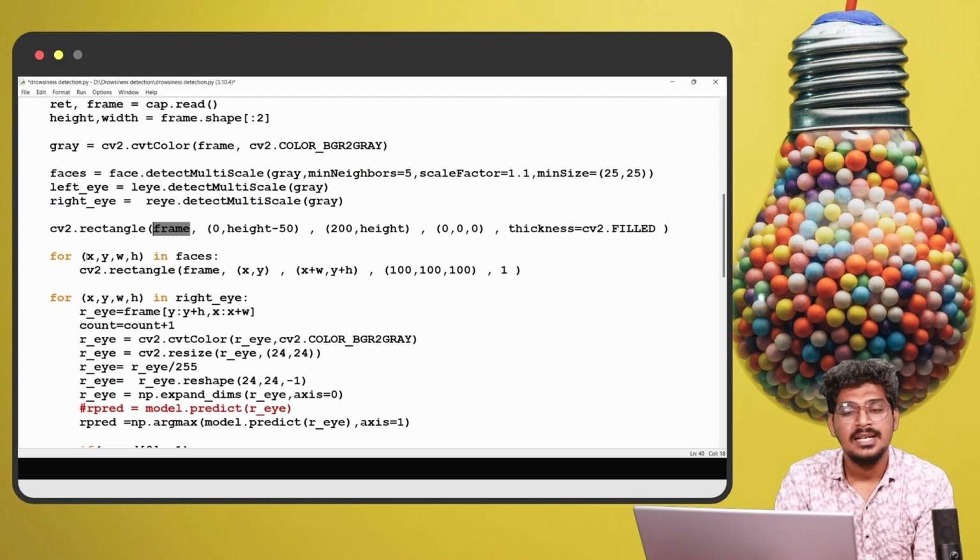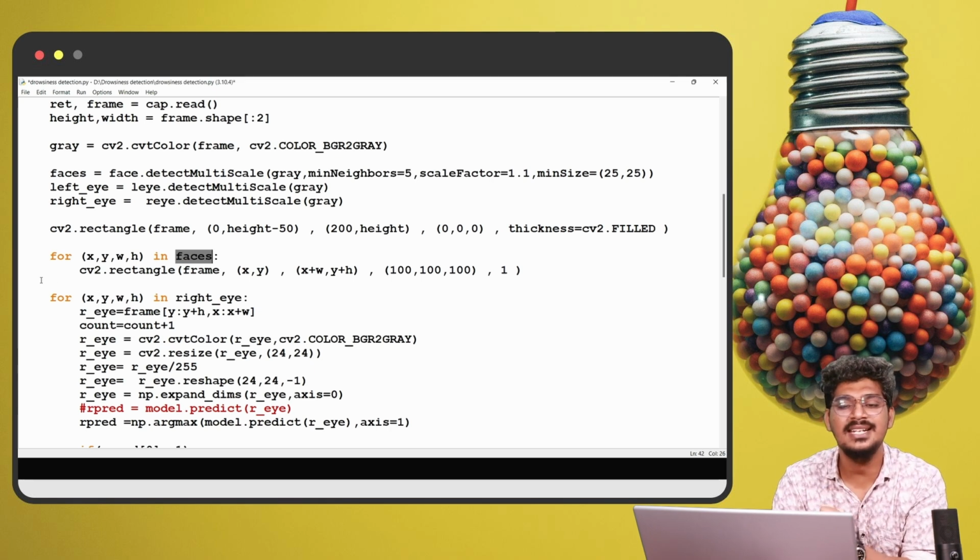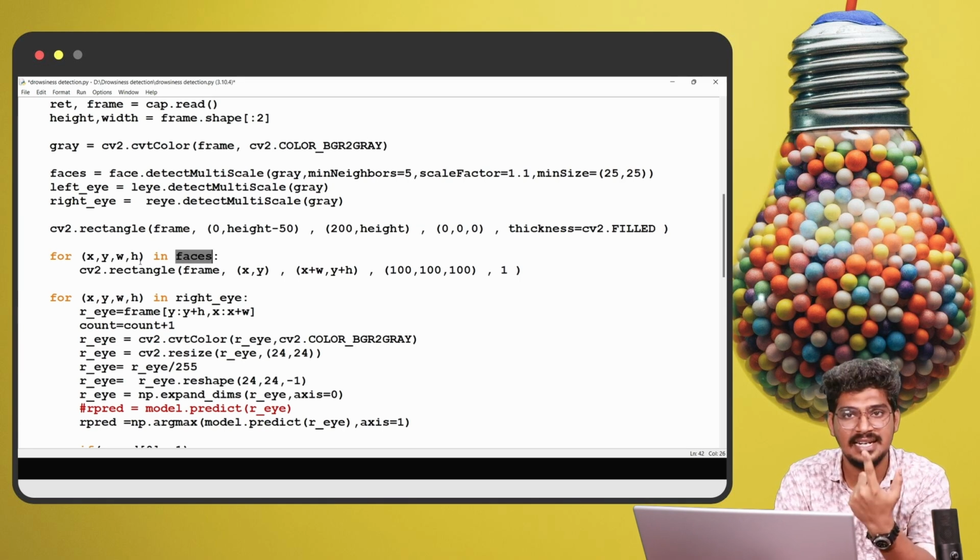This is the iterating variable and this is the sequential variable. Once the face is detected, it iterates over x, y, w and h, getting the values for the height and width, which helps to create the region of interest on the detected faces.